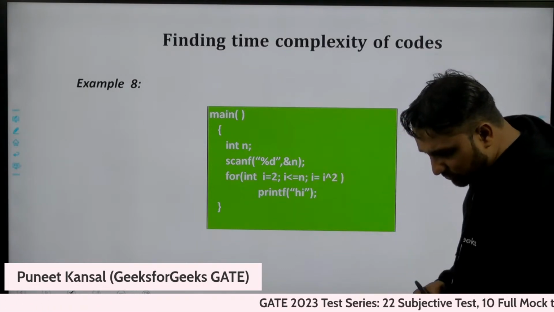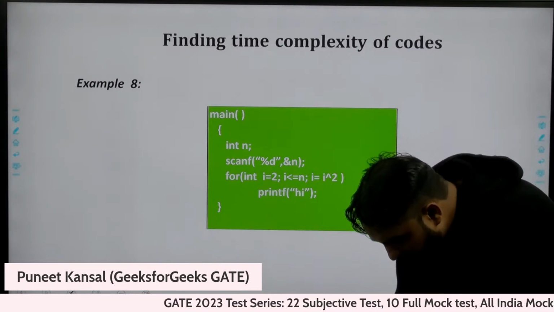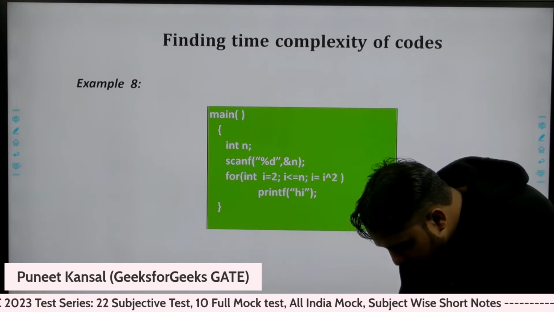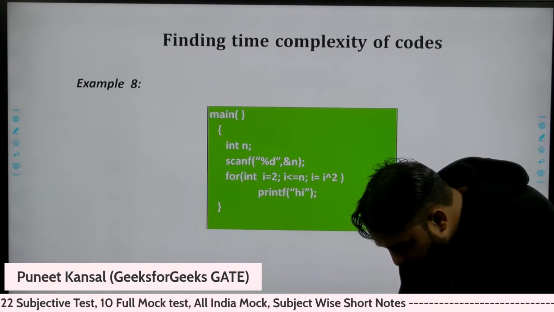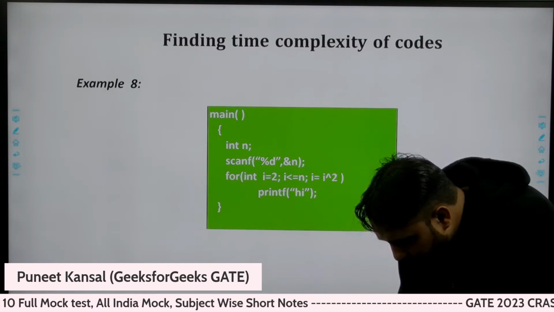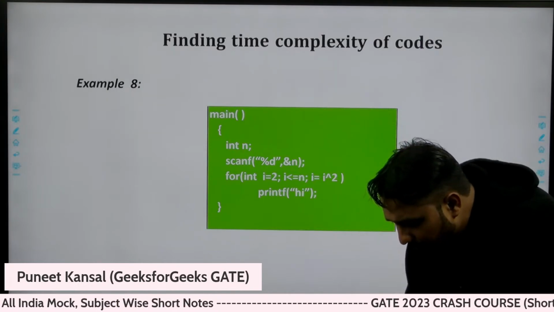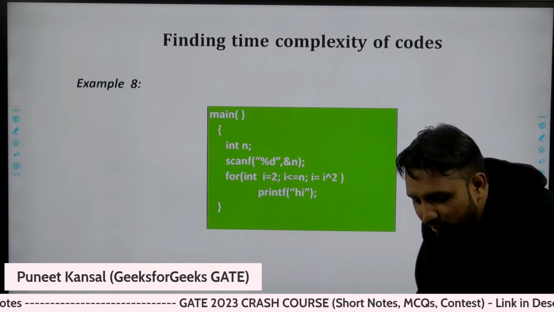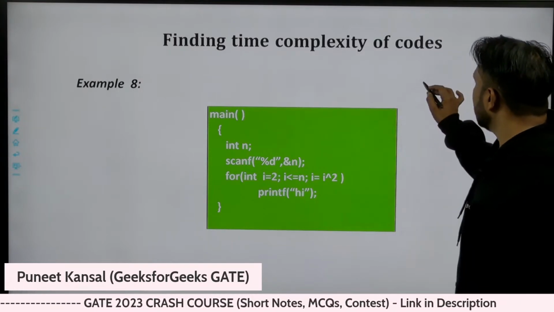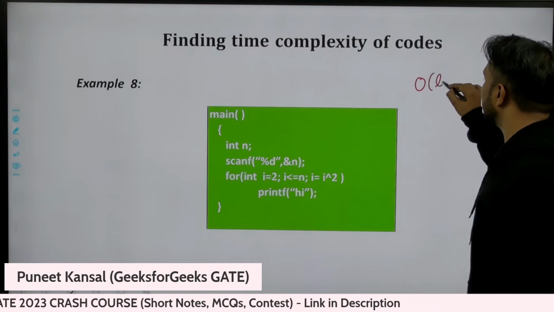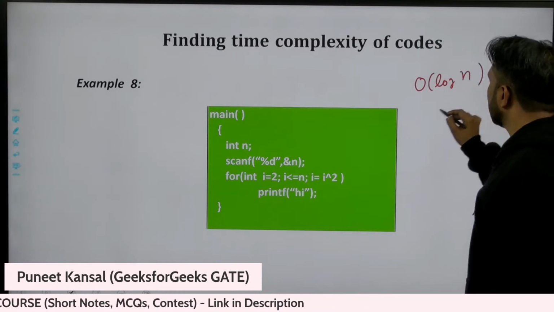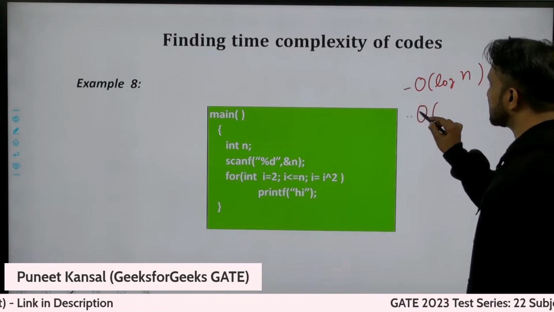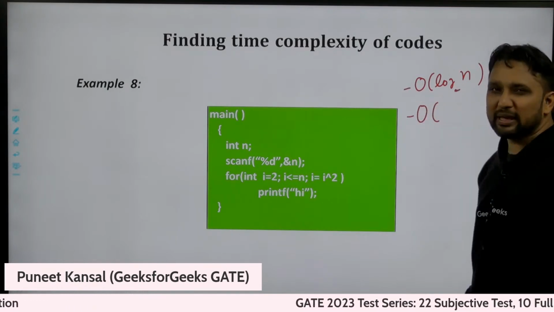What is the time complexity of this one? Digit, you are asking about the previous slide: that is log n base 2. The answer is log n base 2. In the GATE exam they usually will not provide the base in the options.